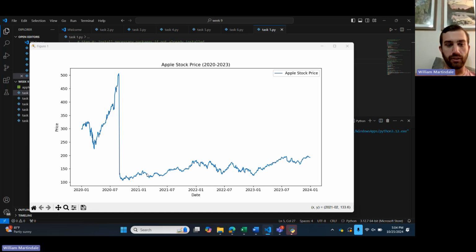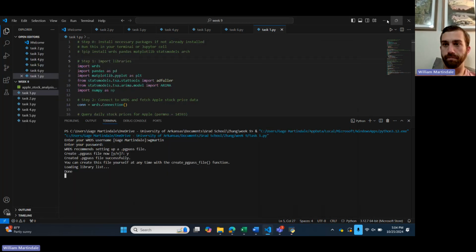Here's our time series analysis of Apple's stock price. Cool, but I believe right here it's not accounting for the stock split. For the entire graph, it's not accounting for the stock split.